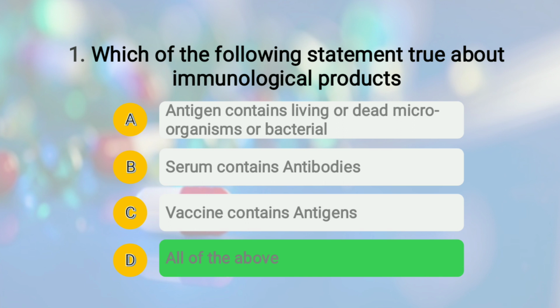Antigens contain living or dead microorganisms or bacteria. Serum contains antibodies. Vaccine contains antigens, and even sera, it also contains antibodies.